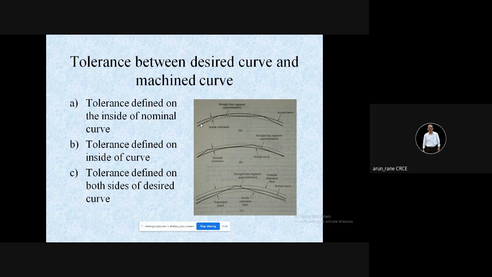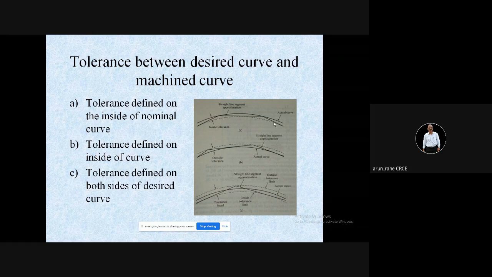It will move in a series of straight lines, x y x y x y x y, and that makes an arc. So this is your program path, and this is the actual curve you are getting.